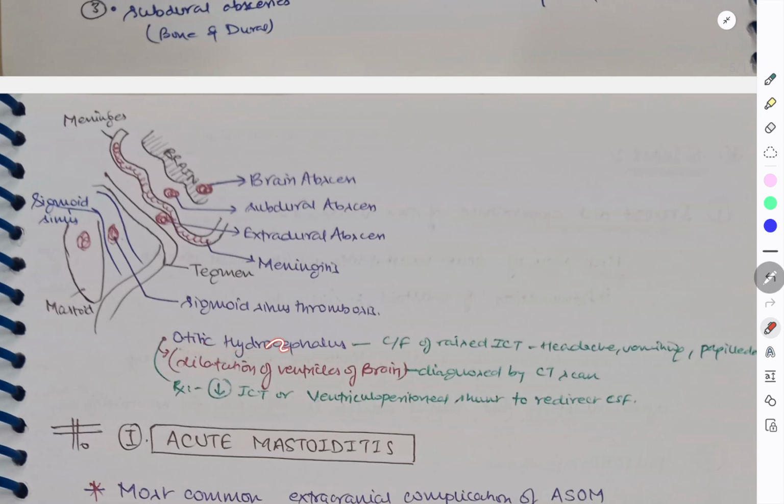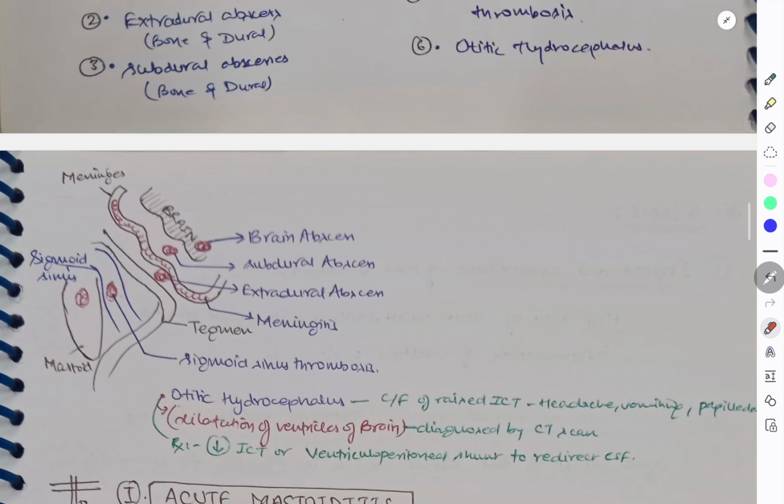The clinical features of otitic hydrocephalus are those of raised ICT, so we have headache, vomiting, and papilledema. This is due to dilatation of the ventricles of the brain. The treatment is to decrease the ICT, or to put a ventriculoperitoneal shunt to redirect the CSF. So this was about the intracranial and extracranial complications that I have told earlier.